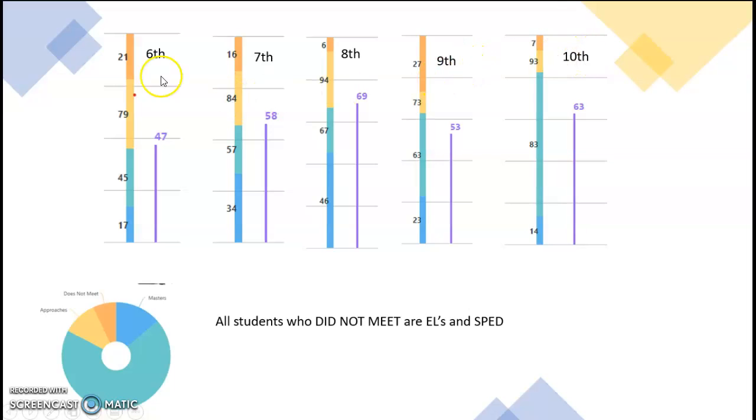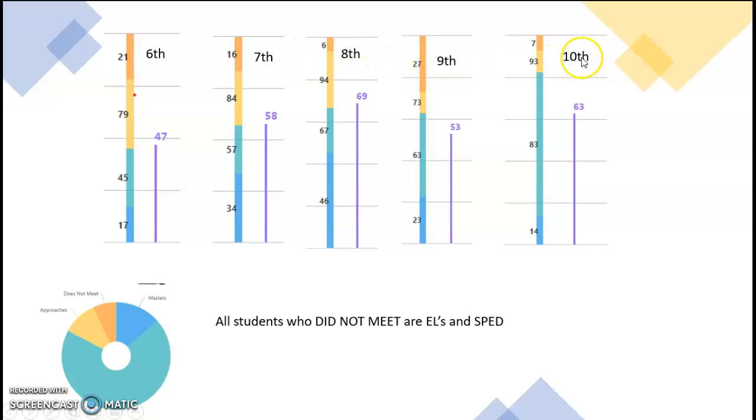Now we're starting to see that 6th grade, which is incoming students into the middle school, and 9th grade, which are incoming students to the high school, had the biggest amount of students who were not able to pass that STAAR assessment. I also want to clarify that these numbers have 3 years of information embedded into this data.